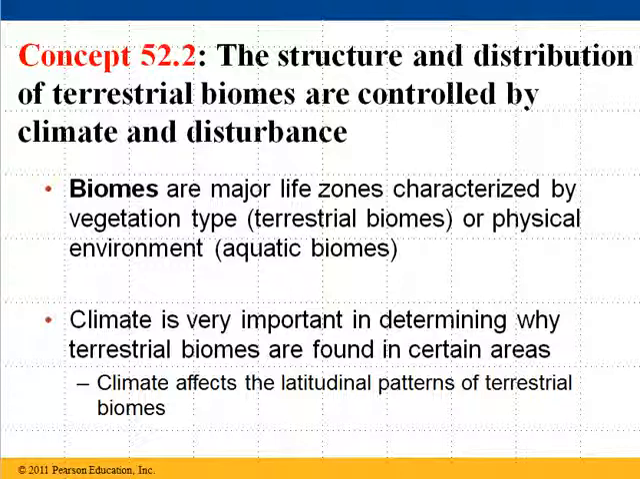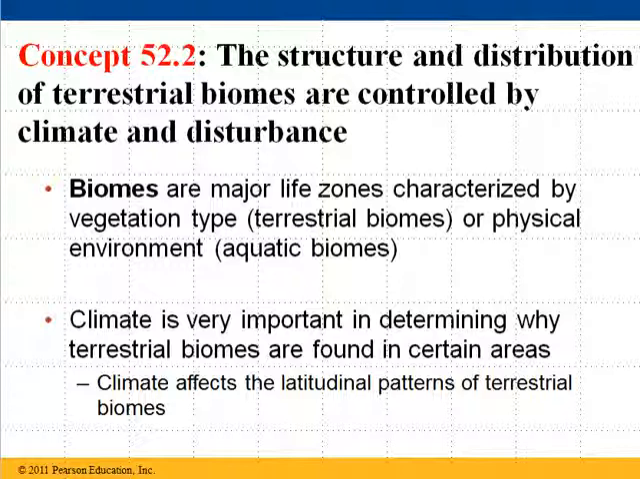They are what we call biomes, and biomes are major life zones characterized by particular types of vegetation, if we're talking about terrestrial biomes, land biomes, or physical environment, if we're talking about aquatic biomes. We're going to start by looking at some of the land terrestrial biomes, and climate is very important in determining why a biome is the way it is. Why is a desert different from a forest, and why is a forest different from, say, chaparral, and why is chaparral different from the tundra?